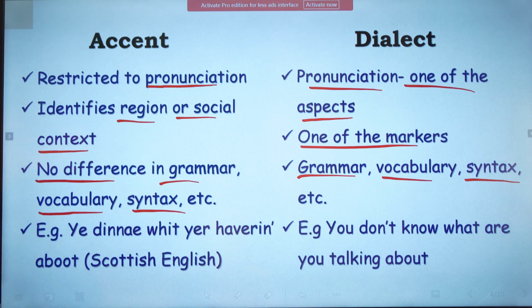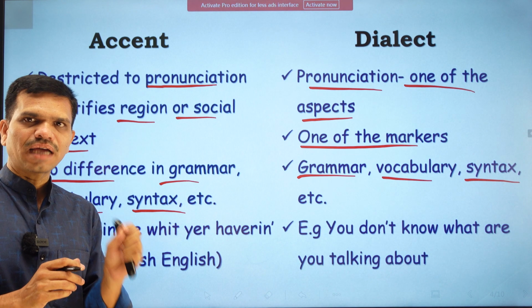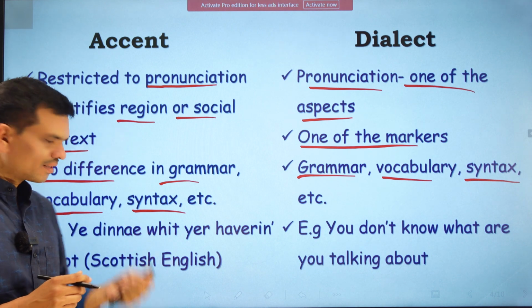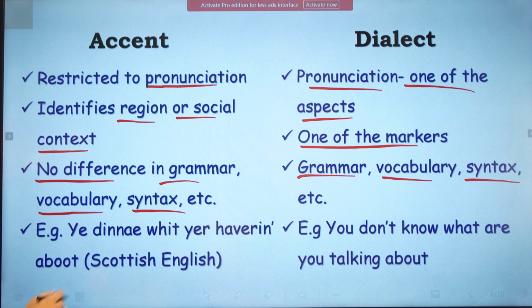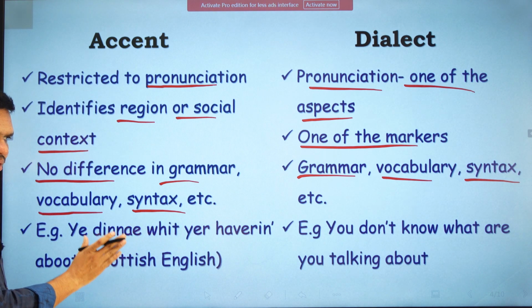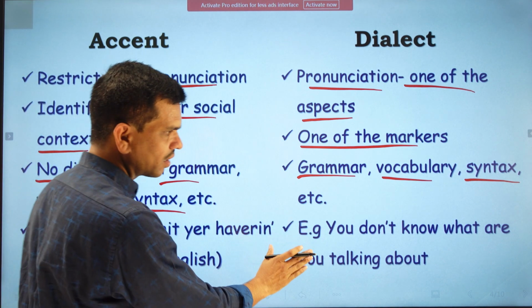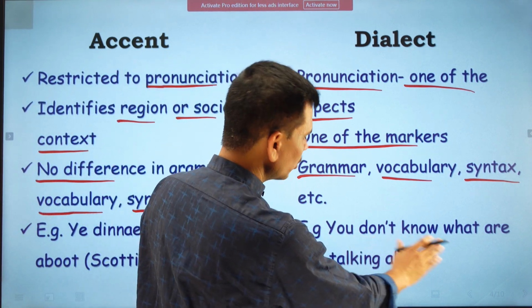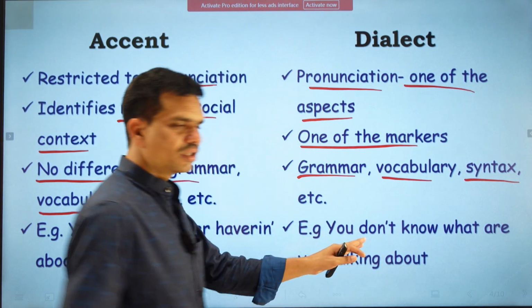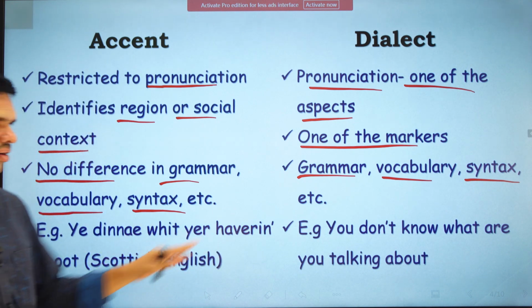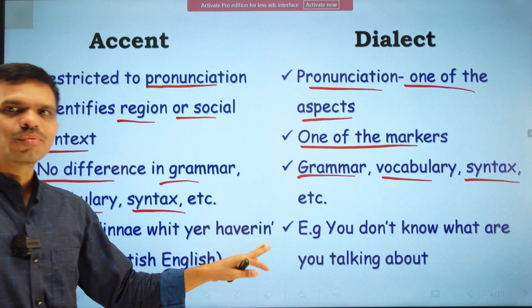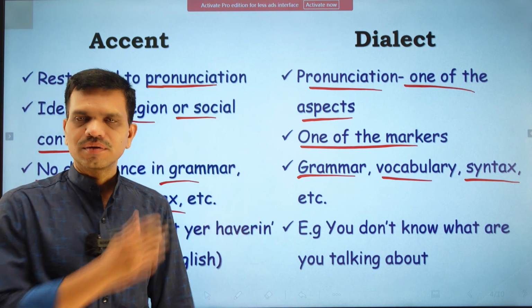Here we have an example. This example is borrowed from Scottish English, and I will try to read it. I do not have the exact accent of Scottish English, but I will try. "Ye dinna wheat year have rin a boot." Now the meaning of this Scottish example is the same as: you don't know what you are talking about. This is the same in general English, Scottish English, or British English. So this is the type of difference we find in dialect and accent.